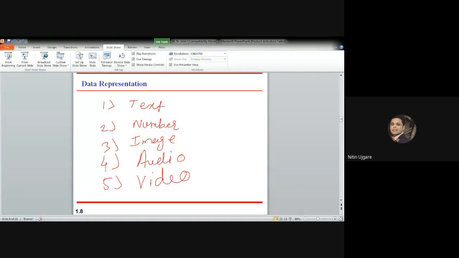Then the fourth form of data representation is audio data. Audio, we know, refers to the recording or broadcasting of sound or music. Similarly, video data refers to the recording or broadcasting of pictures or movies. Video can either be produced as a continuous entity, or it can be a combination of images, or you can say a combination of image frames. Well, that's a part of data representation.